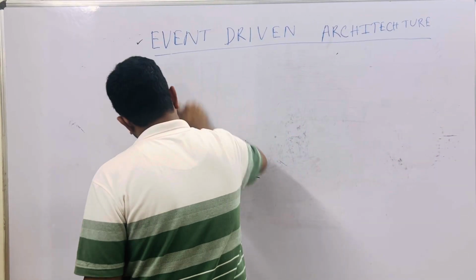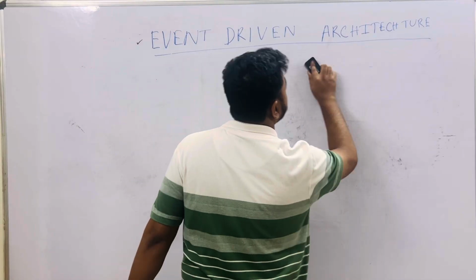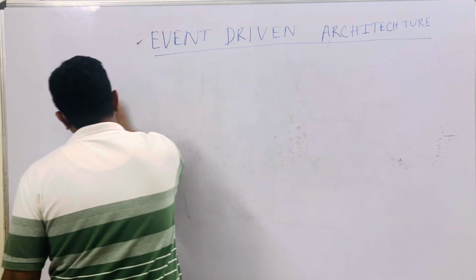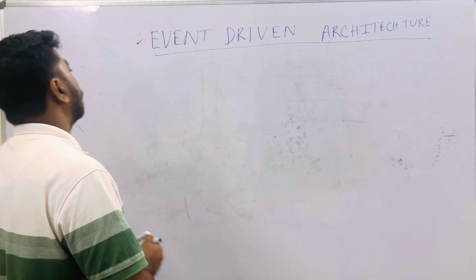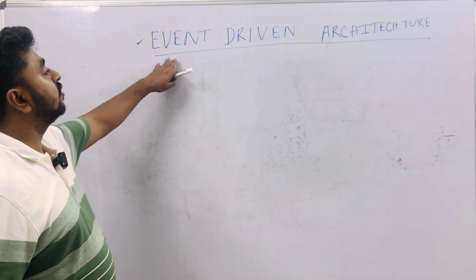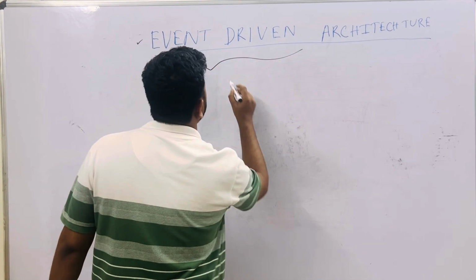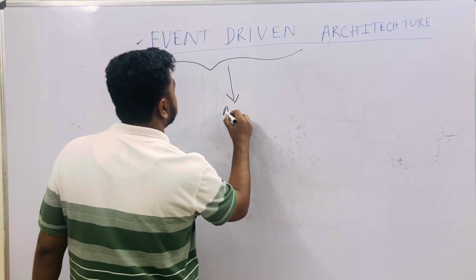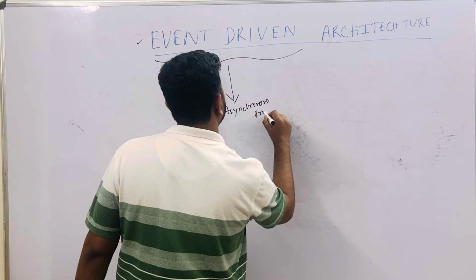In this way the event is generated and the corresponding process for that event is handled by the subsequent consumer service. So this is the complete picture of what an event driven architecture is. Event driven architecture means asynchronous processing.